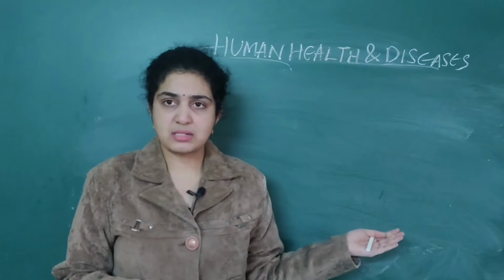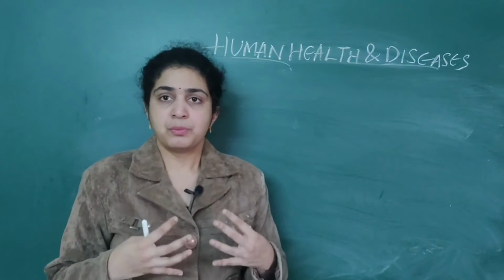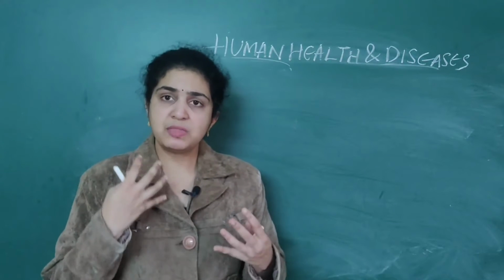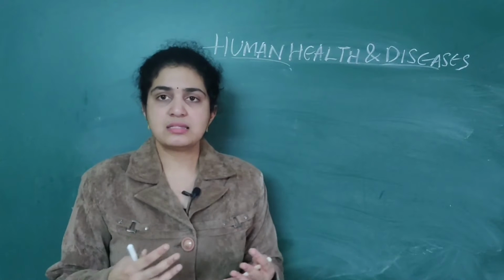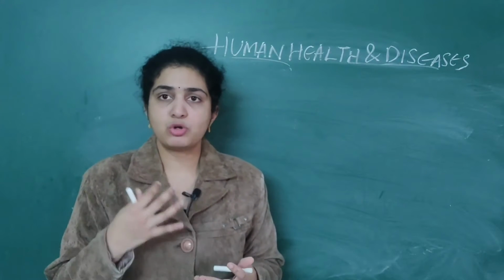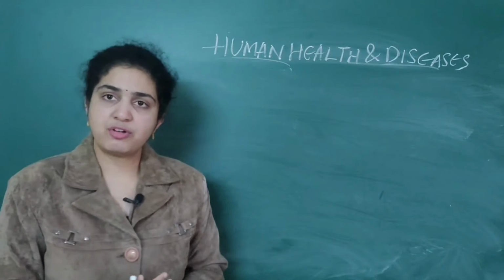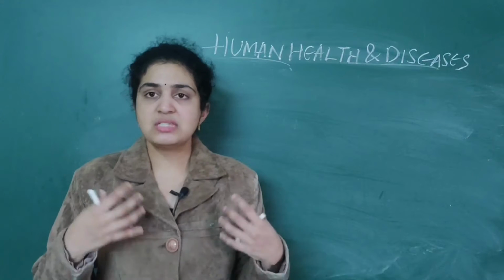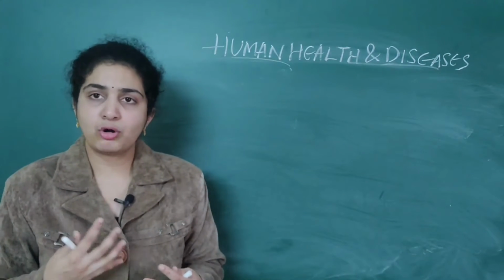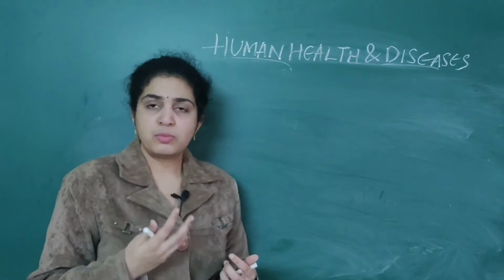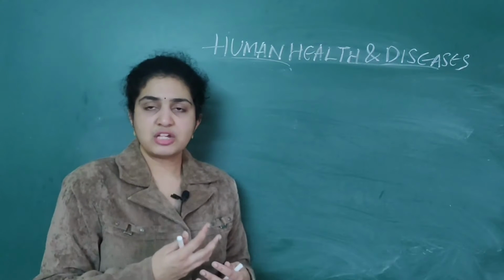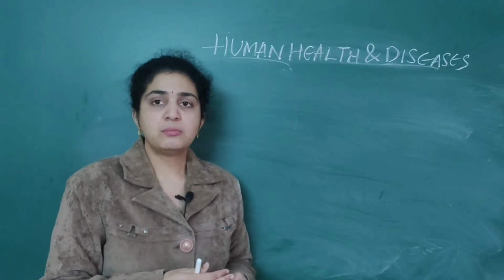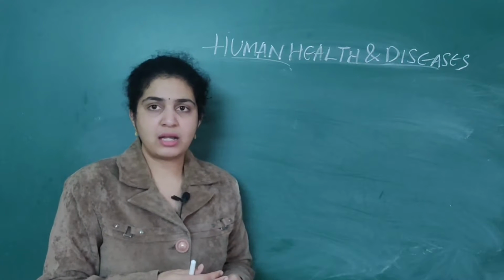So immunity means whenever a pathogen is entering our body, something should fight against it, right? That is our immune system, which plays an important role. It produces numerous antibodies against the pathogens and helps in protecting our body against numerous diseases as well as infectious agents. So basically there are two types of immunity: innate immunity as well as acquired immunity.